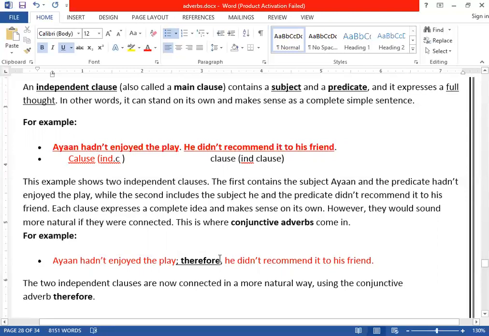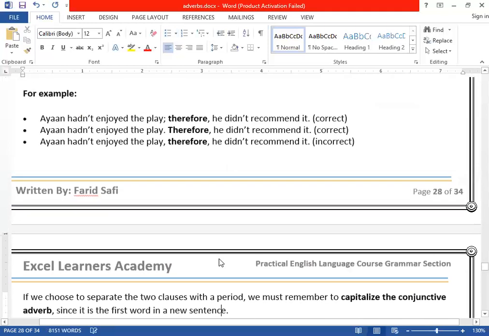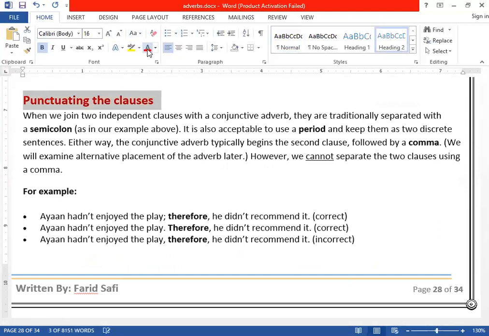Is a conjunctive adverb in this case. Now, how can we punctuate, clear? I have written here the punctuation, how we can punctuate that of conjunctive adverbs. Now let's take the same example, clear.